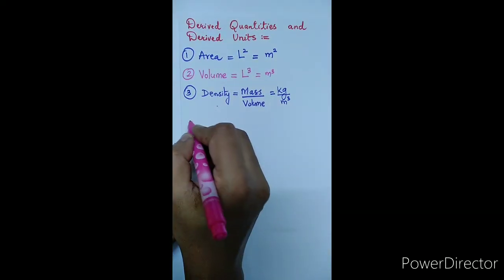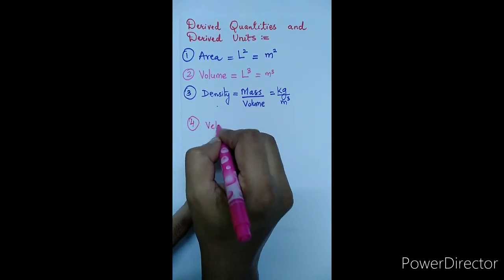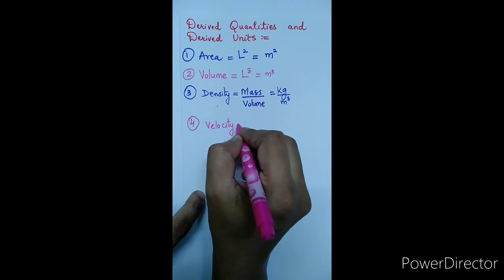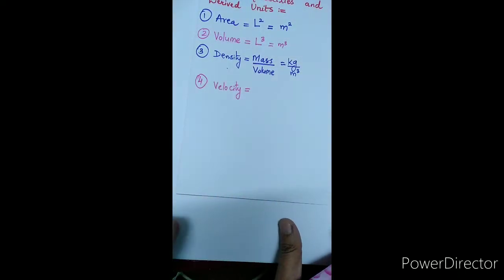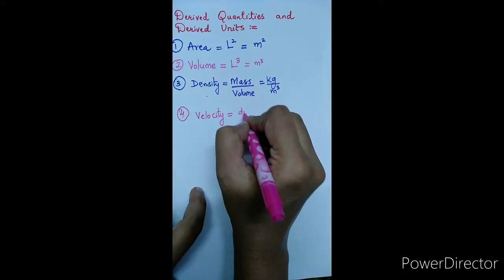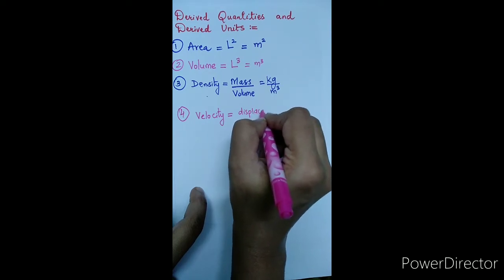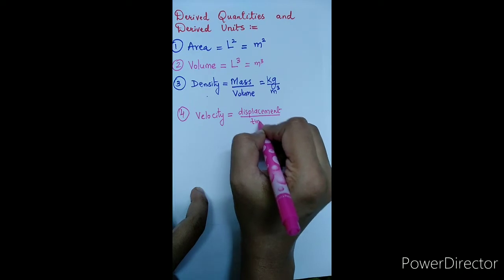Next we have velocity. Velocity is defined as change in displacement per unit time.